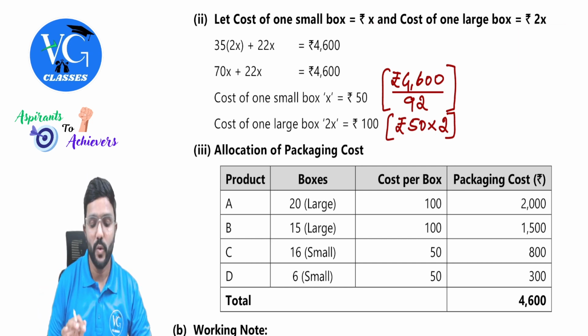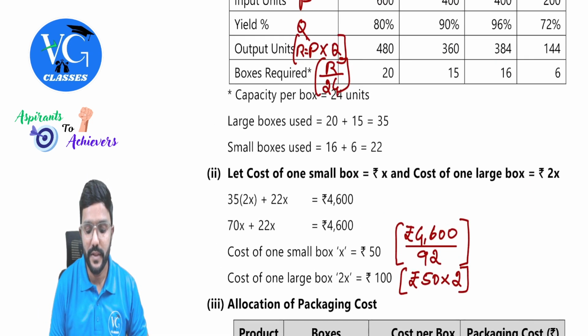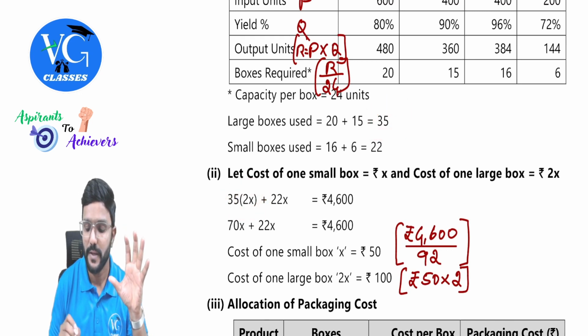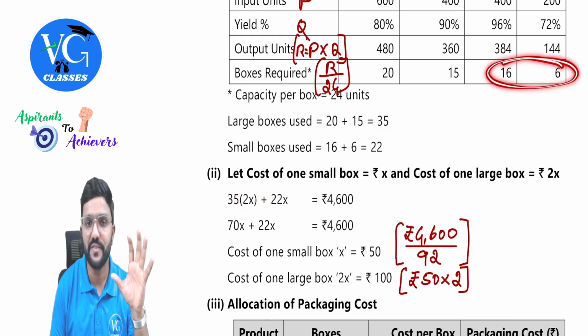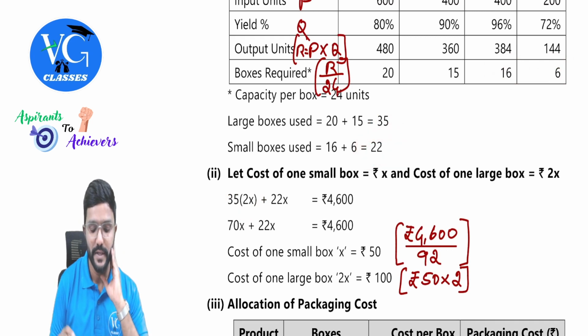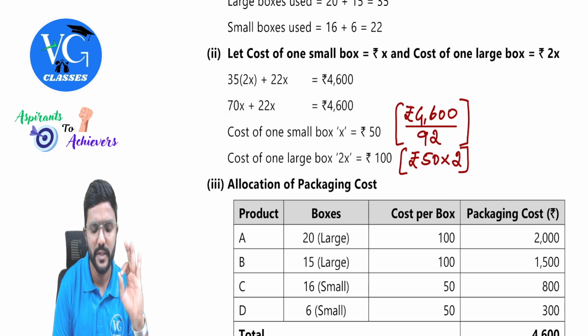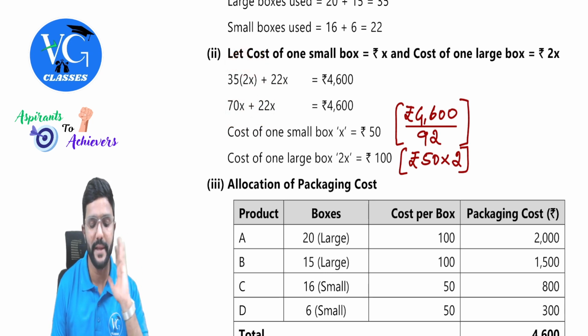So we are just considering X and 2X. Okay. So what is the equation? 35 into 2X, that is for larger box, plus 22, that is for smaller box, into X. So totally how much do we get, sir? 70X for larger box, 22X for smaller box. How 70X here? Hope you guys got it. 35 into 2, 70. Yes.